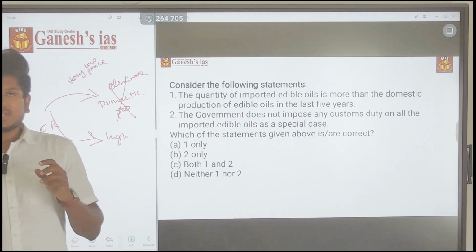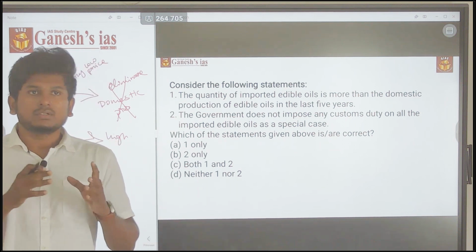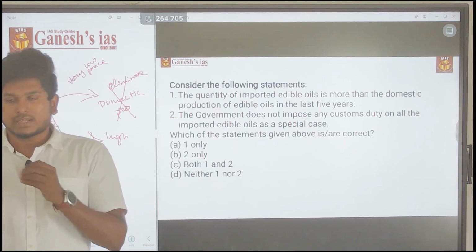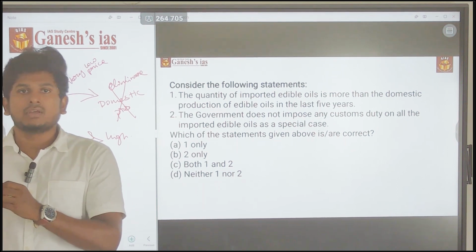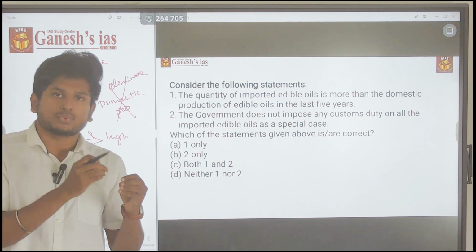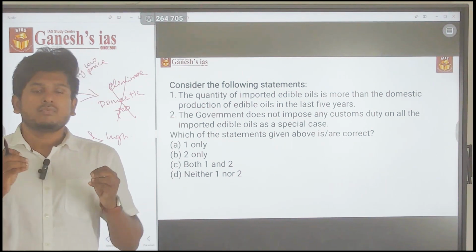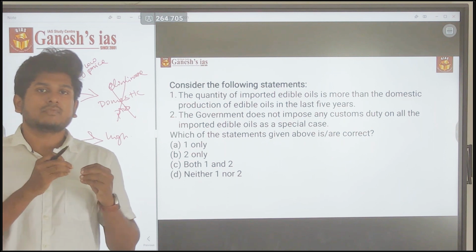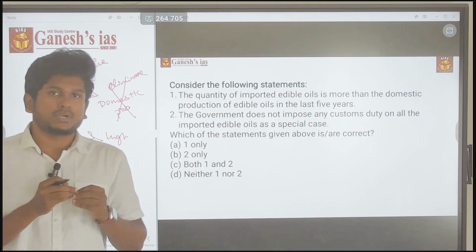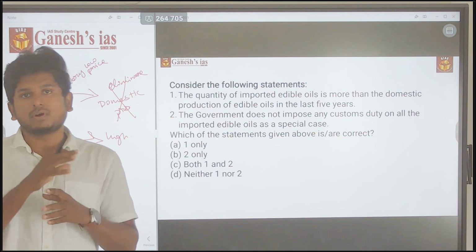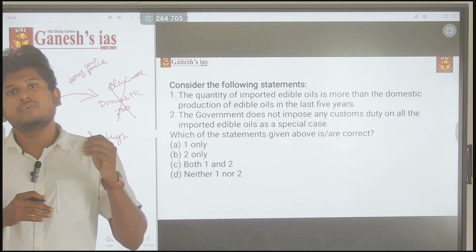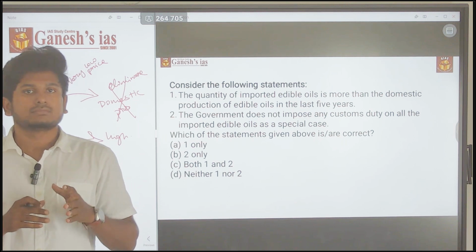It is all about having broad knowledge about India: what the consumption pattern of India is, what we are producing, what is produced in the PDS system, and what we are import dependent on. If you have that broad knowledge, by that itself you can answer more than 50 questions in UPSC Prelims.